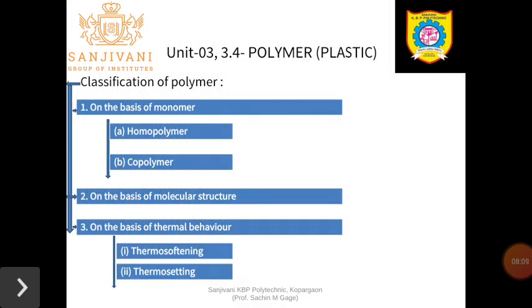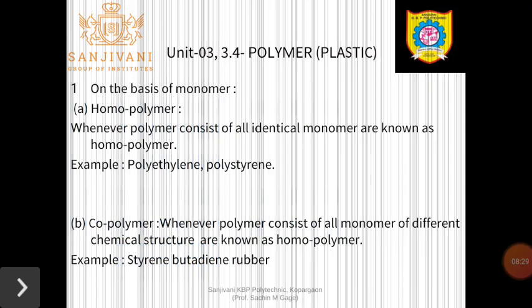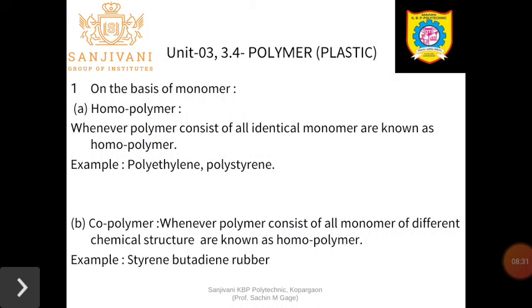Classification of the polymer. The polymers are classified on the basis of monomer. There are two types. One is the homopolymer and the second one is the copolymer. They are classified on the basis of molecular structure also, and the third one, they are classified on the basis of thermal behavior. The first one is thermosoftening and the last one is thermosetting. So let's see the classification on the basis of monomer, the homopolymer.